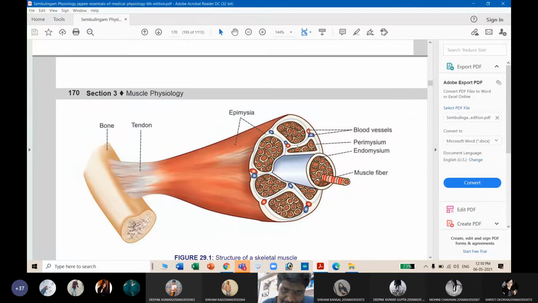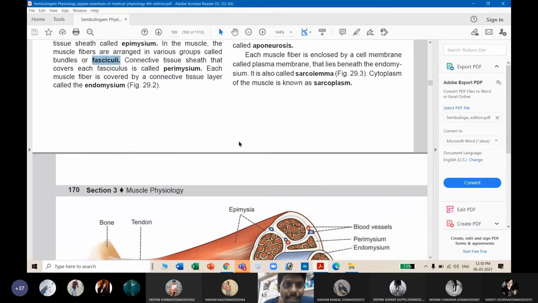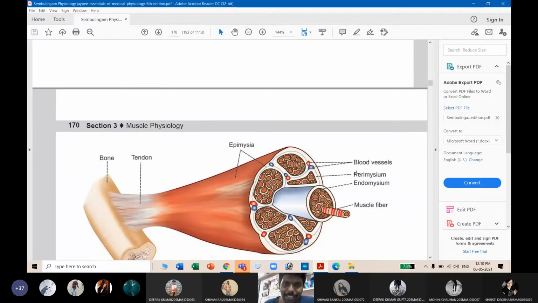Now any two fascicles are separated from each other by a layer of sheet called perimysium. So perimysium is the sheet that will separate any two fascicles. Under this perimysium, you will see the endomysium. Inside this endomysium, you will see a group of muscle fibers. These muscle fibers are made up of actin and myosin filaments. So this is the structure of muscle.